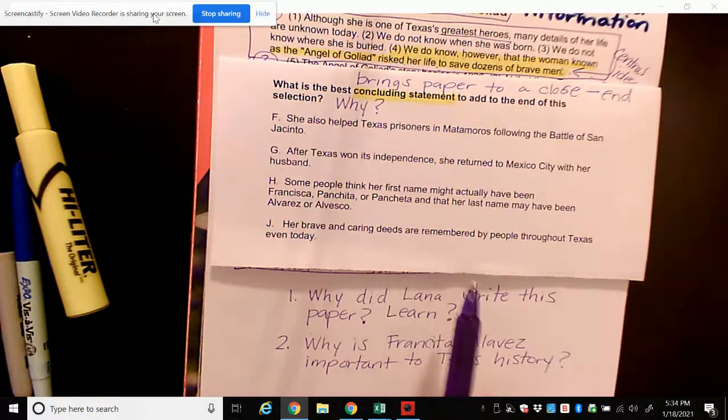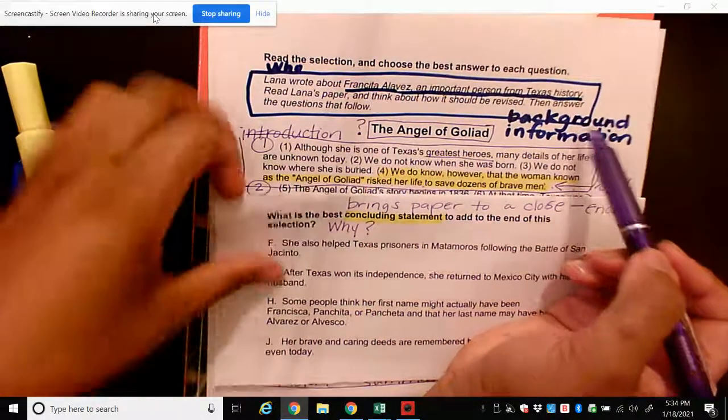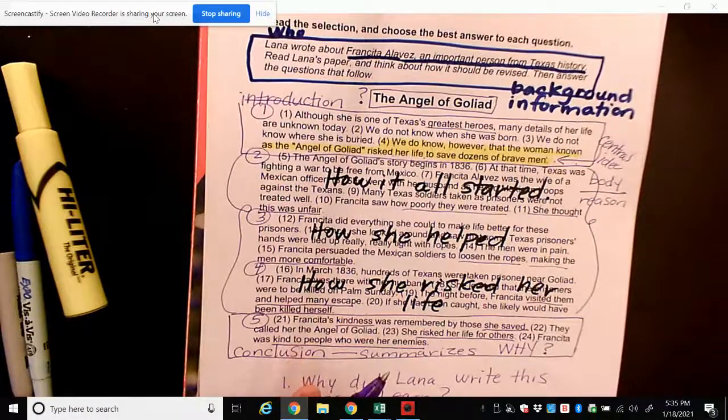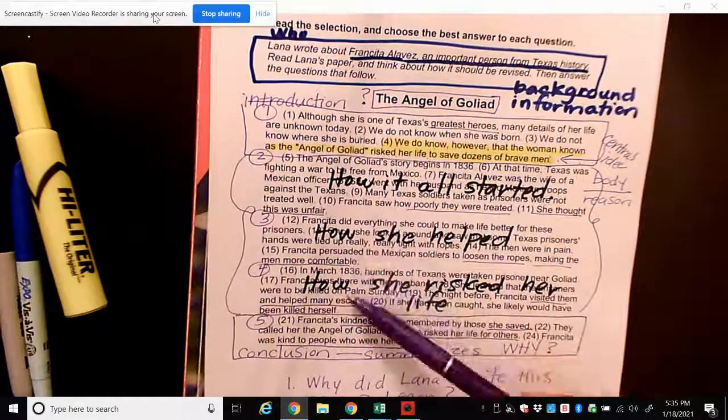So when I'm looking at my answer choices, I'm asking myself, why did Lena write this paper? What does she want me to learn? And I'm asking myself, why is Francita Alvarez important to Texas history? Remember, all of that information comes from my background information, right? Now, I'm not going to read this entire thing. I'm just going to skim through it. You should have read it one time at least and did some annotations so that you know the flow of the paper. As usual, an expository piece of writing has an introduction, it has a conclusion, and of course, it has body paragraphs in the middle.